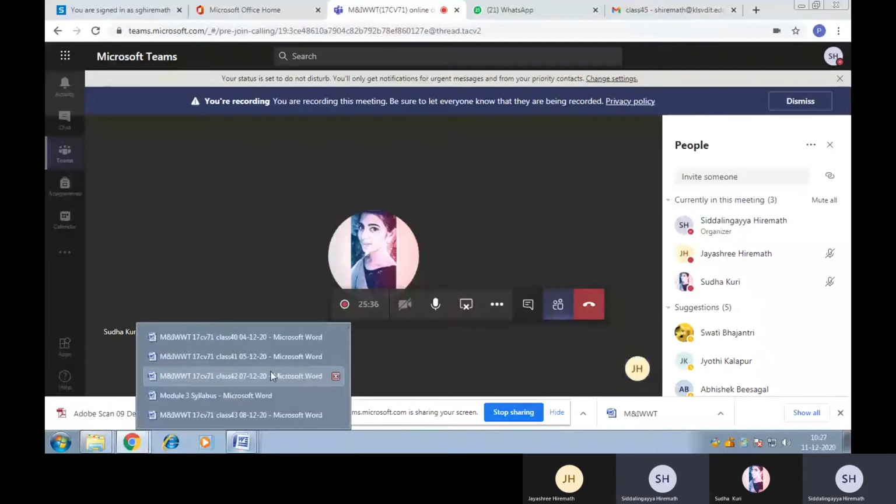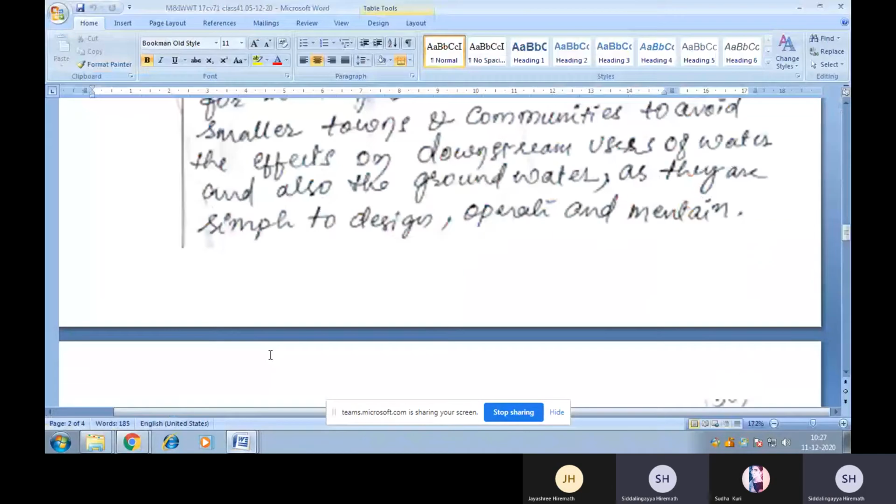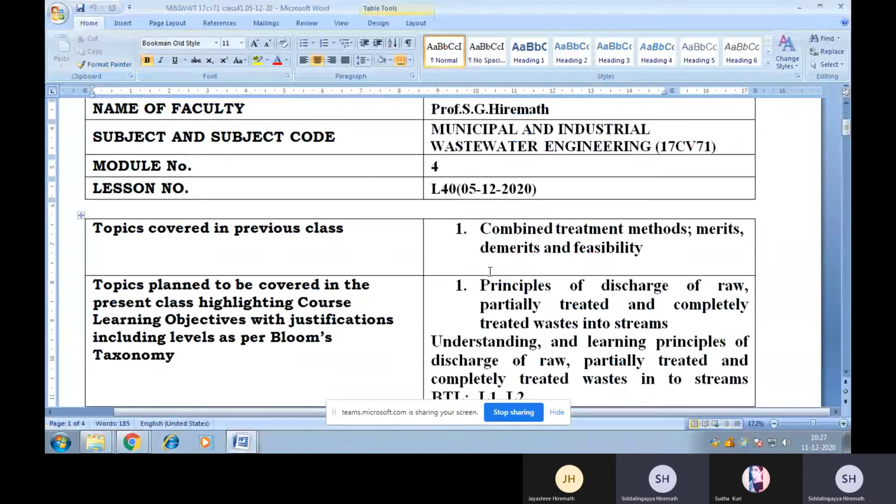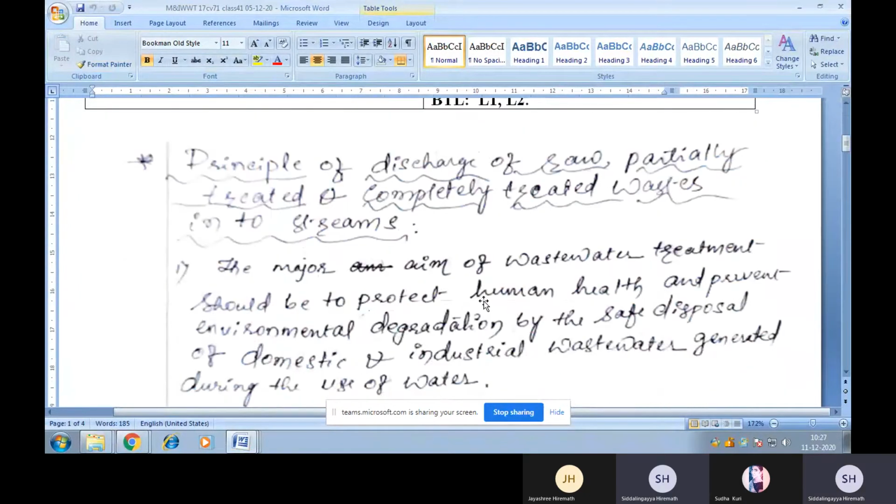That is, I have discussed that in class number 41. So that is nothing but the last topic of fourth module. That is principles of discharge of raw, partially treated and completely treated waste into streams. Students, this particular topic you cannot get in any single book or in any Google search. Okay, so that's why I referred so many websites as well as books to write 11 general principles of discharge of raw, partially treated and completely treated waste into streams.